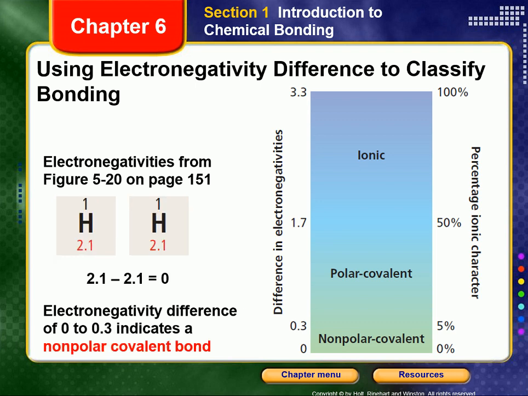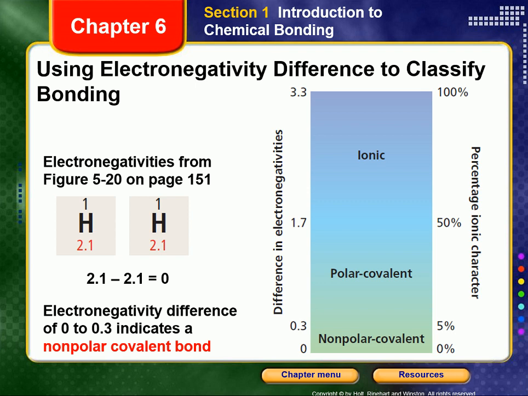Bonding between atoms with an electronegativity difference of 1.7 or less has an ionic character of 50% or less and is classified as covalent. Bonding between two atoms of the same element is completely covalent. Hydrogen, for example, exists in nature not as isolated atoms, but as pairs of atoms held together by covalent bonds.